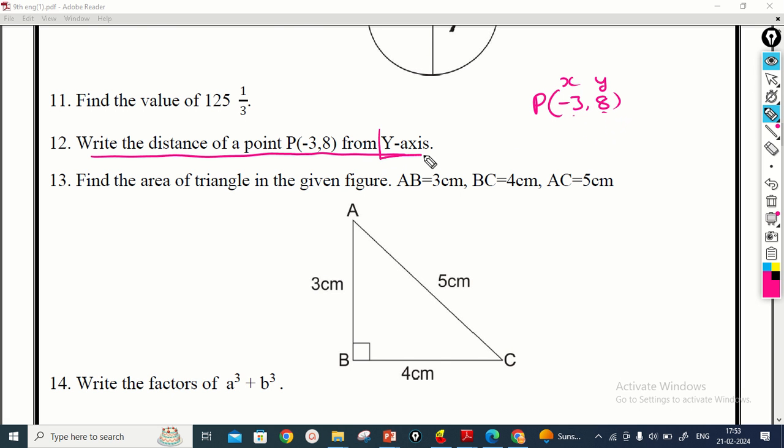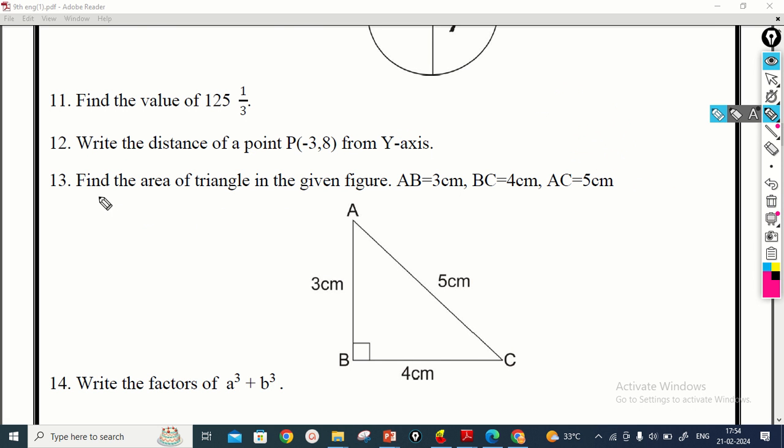The distance from the y axis is always x, and 8 is the distance from the x axis. So we have to write that the distance of the point P from the y axis is minus 3. Minus 3 is the distance from the y axis.